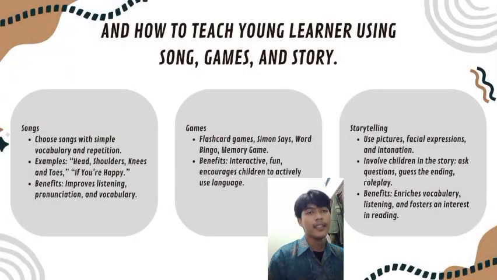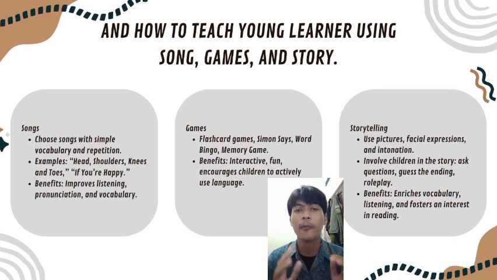And the last material is how to teach young learners using song, game, and story. The first one is using songs. When you teach young learners, you can choose a simple song with vocabulary and repetition, such as Cocomelon, and this can improve listening, pronunciation, and vocabulary for the young learner.